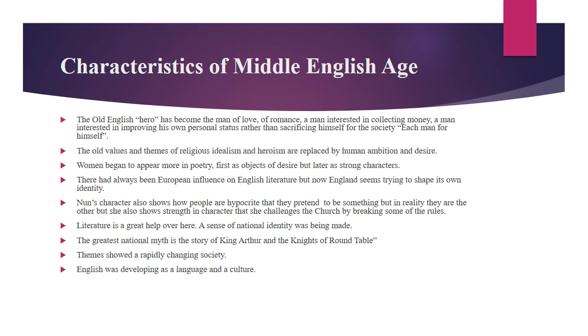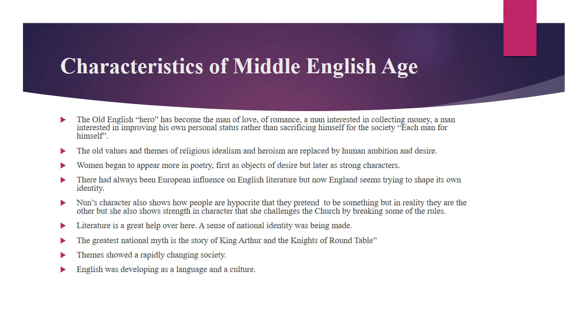So, the idea of each man for himself comes to the front when we notice the depiction of different characters in the prologue to the Canterbury Tales and in the Canterbury Tales. The old values and themes of religious idealism and heroism are replaced by human ambition and desire.